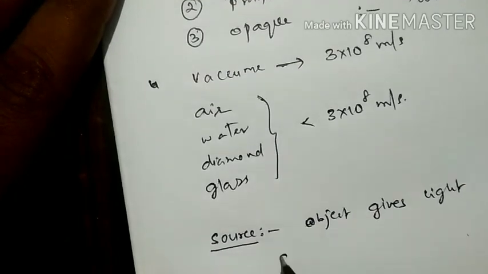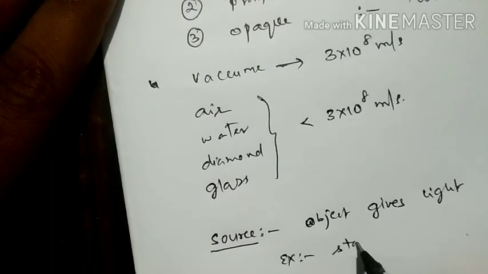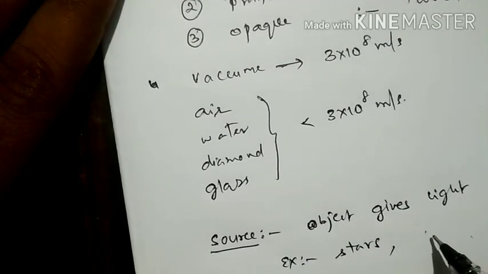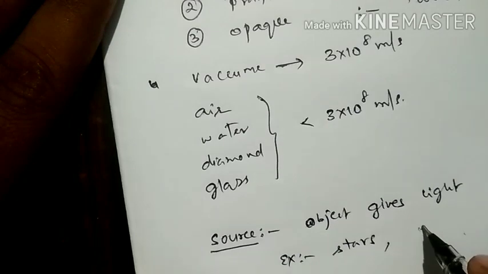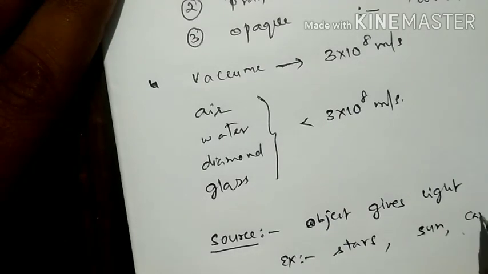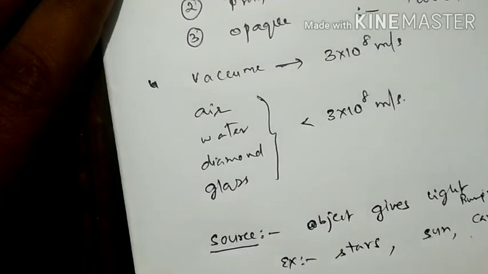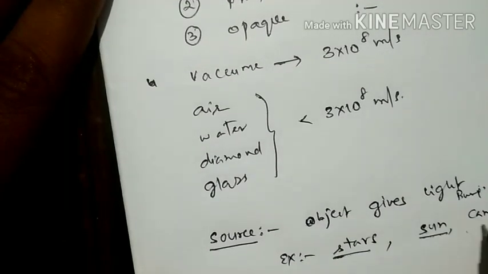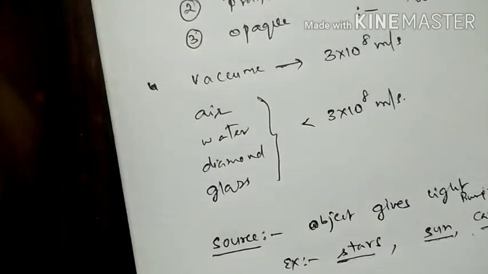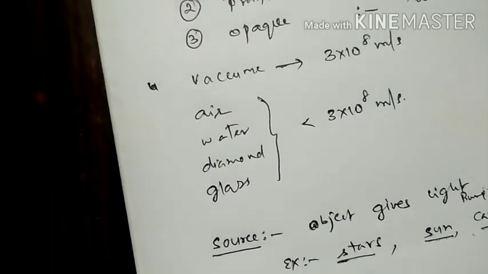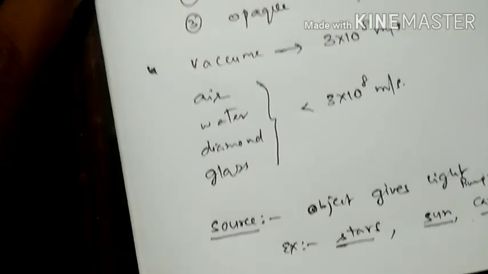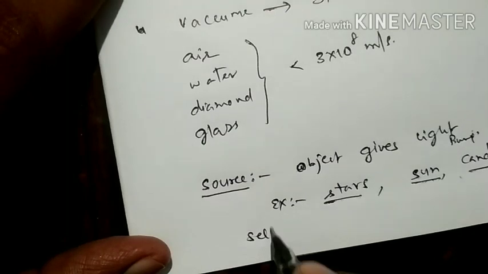Here examples we can take as stars, next one is sun, a burning candle, like this we can have. These will give the light by themselves. By some process light is generated by these objects. For example, wood cannot generate light. So the objects which produce light by themselves are called self-luminous bodies.